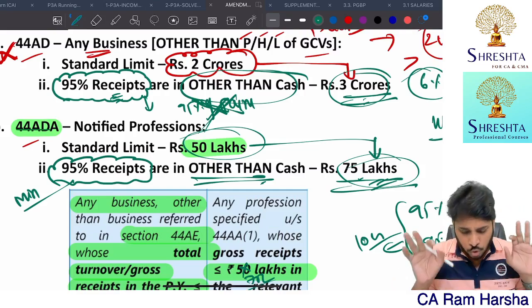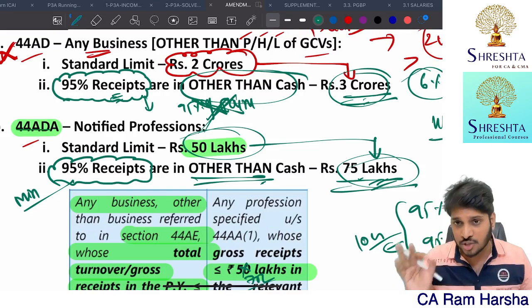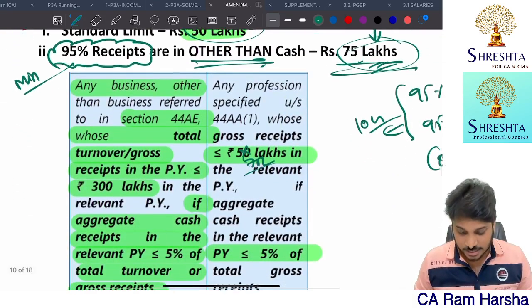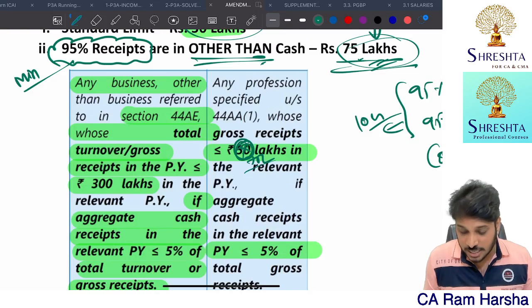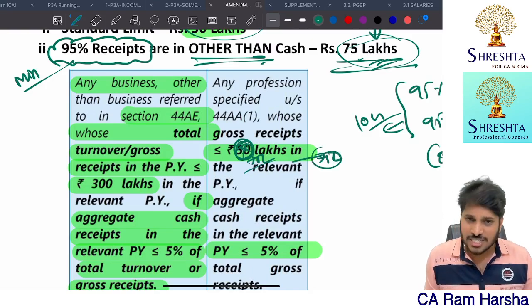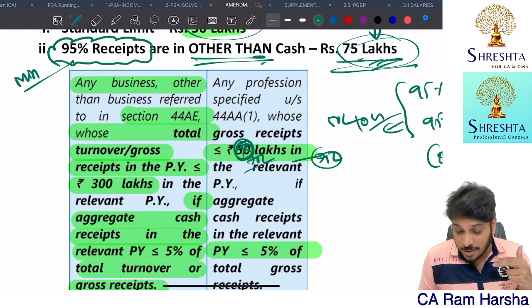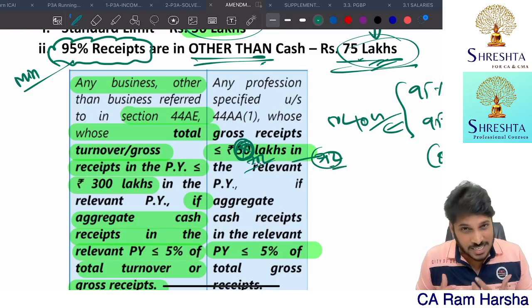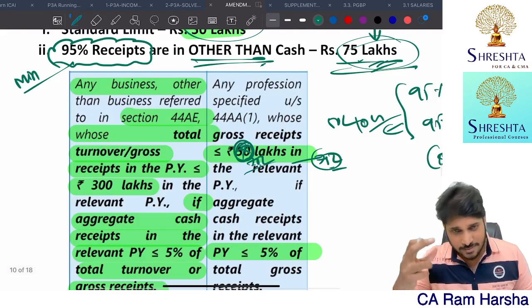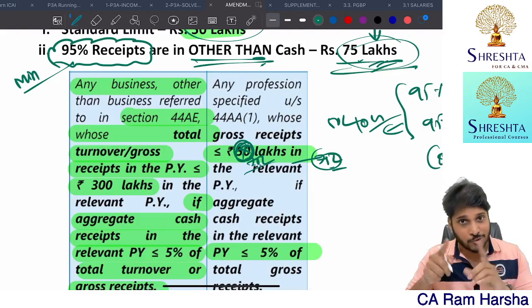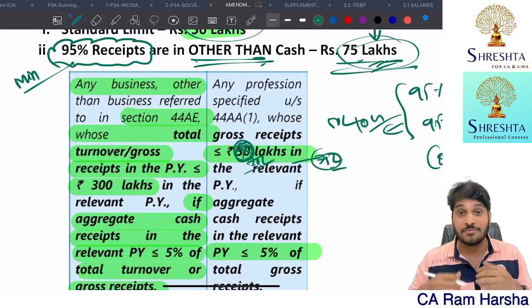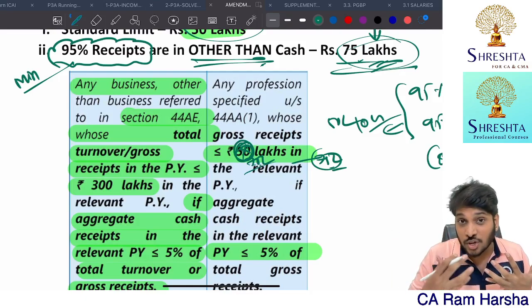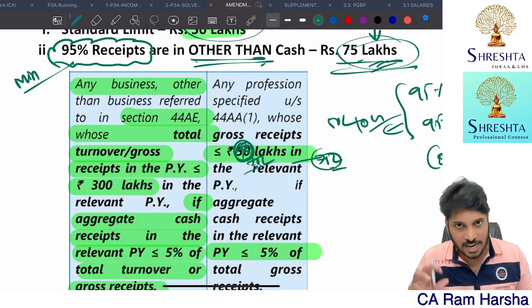Very simple. No other changes in 44AD. No other changes in 44ADA. That's it. So here in the institute book itself, there is a mistake. It's actually 75 lakh. Standard limit is 50 lakh. But increased limit is 75 lakh. So the institute, while copying itself, made a mistake. But of course, they gave in the subsequent para a clarification that the limit will be from 50 to 75 if the cash receipts are not exceeding 5%. So they clearly gave a clarification later.